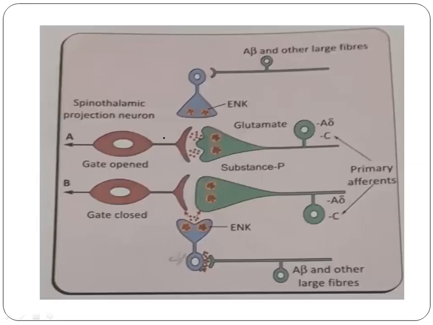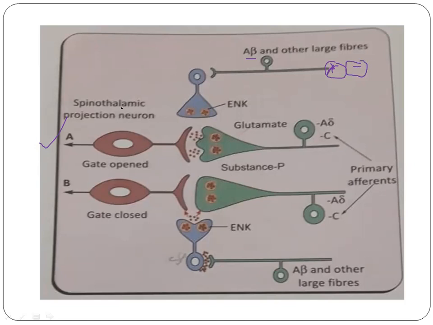In this figure, you can appreciate the gate control theory very well. These are the large A beta fibers. This is the normal case, in the absence of tactile sensation.